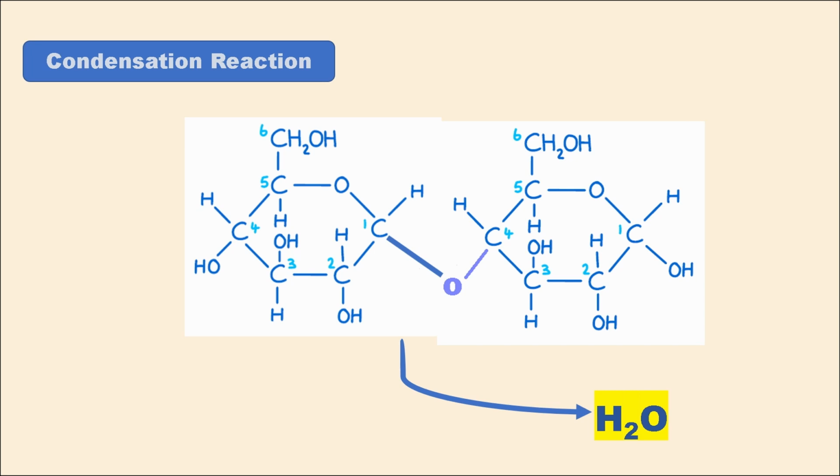And this specific reaction is termed a condensation reaction because it results in the joining of two molecules with the release of one water molecule. The bond formed here is known as a 1,4-glycosidic bond. This is because the bond occurs between the first carbon of one monosaccharide and the fourth carbon of another.